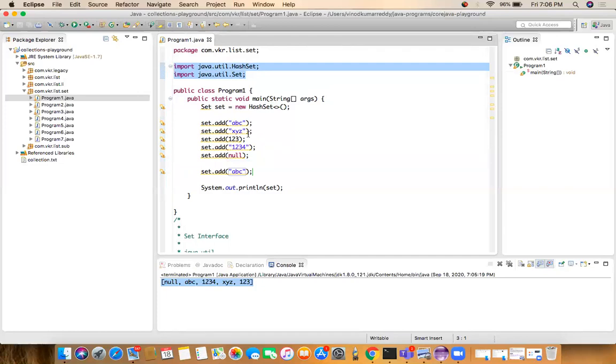And the set interface extends all the methods from the collection. Collection is the super interface of the set interface. That is the second point.